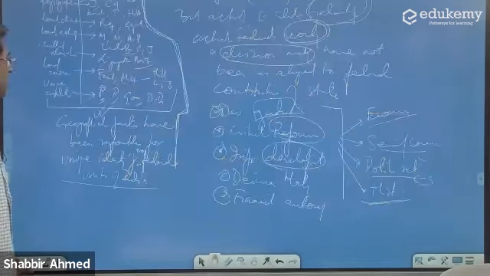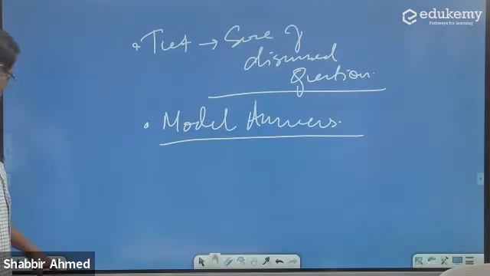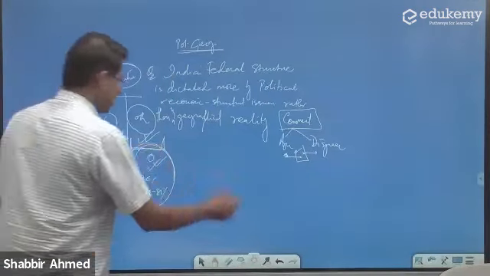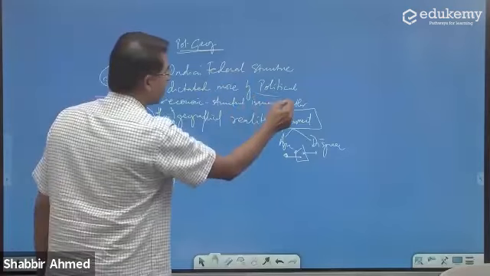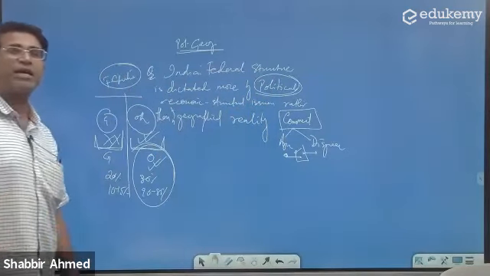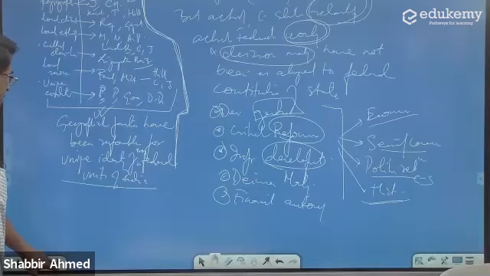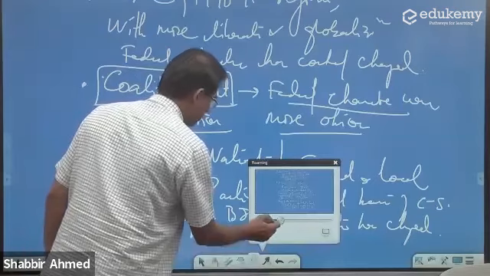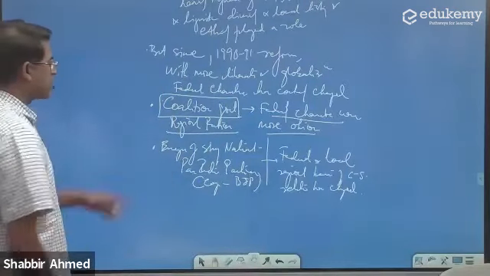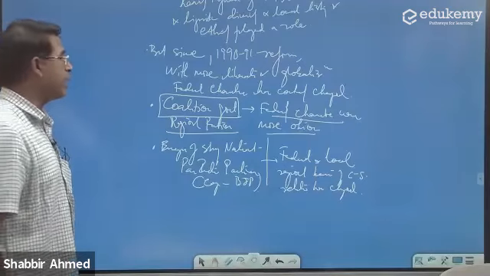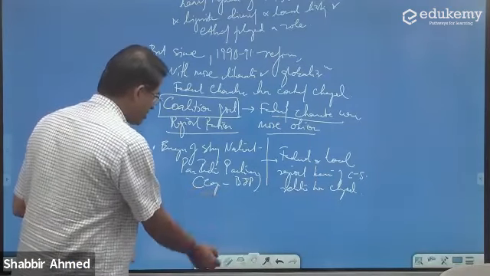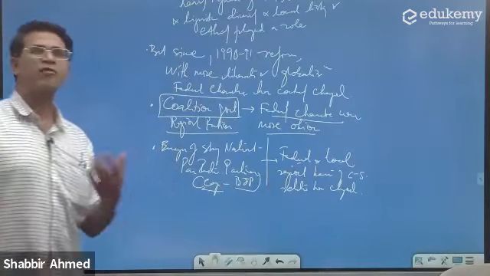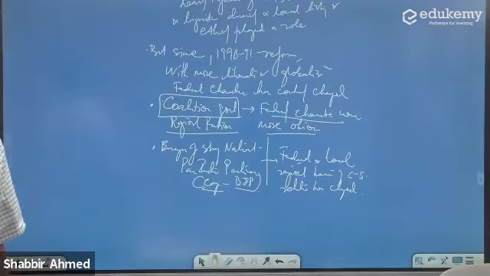Ab wapas question ko jao. What does the question say? The question says that our federal setup is more dependent on the political aspect. Hum wahi samjha rahe hain. So when the political system has coalition governments, the federal character is more obvious. But the moment we have strong national parties coming into play, whether you talk about Congress governments or BJP governments, then you can see the federal relationship of center and states now starts changing.